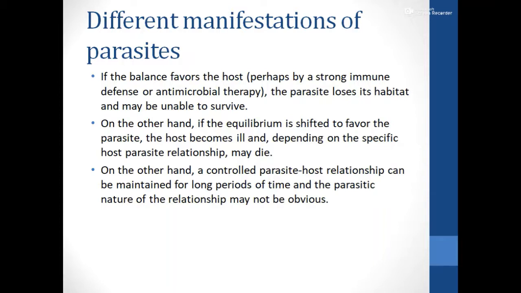On the other hand, a controlled parasite-host relationship can be maintained for a longer period of time, and the parasitic nature of the relationship may not be obvious.